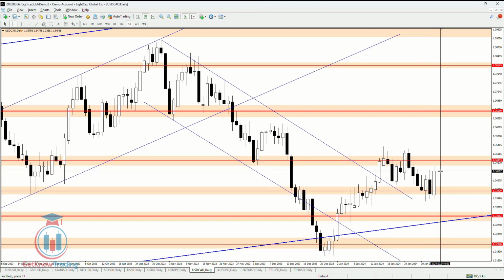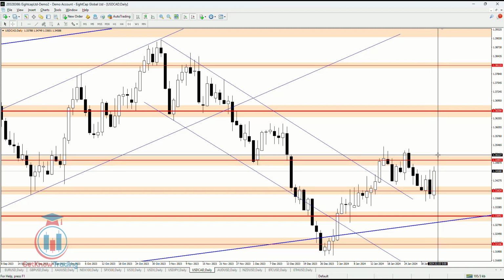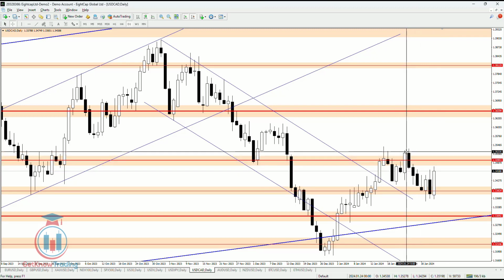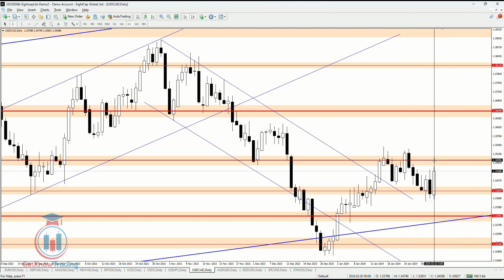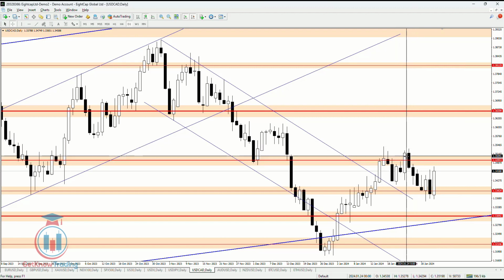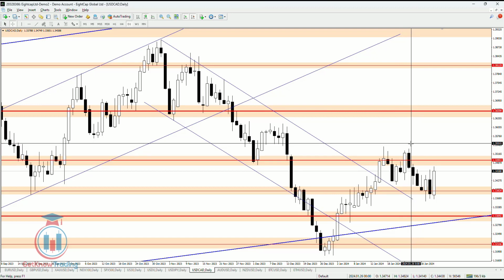So I'm expecting the price will rise in value next week and will make a breakout like this one. It depends, but based on what I've seen on the monthly and weekly, I'm expecting that the price will try to attack this resistance and make a breakout. If the breakout happens, we need the next candle confirming this breakout as a valid one, which means not going